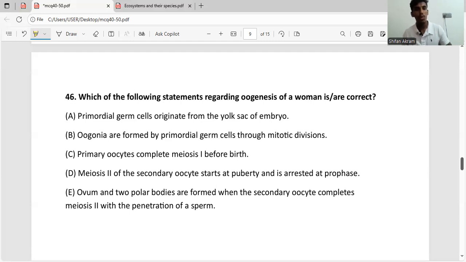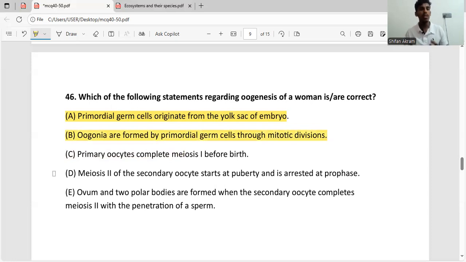The first answer is primordial germ cells originate from the yolk sac of the embryo. Primordial germ cells are the precursor cells of gametes. These are the first cells that are involved in oogenesis, and they originate from the yolk sac of the embryo, which is correct. So I'll highlight it. B says oogonia are formed by the primordial germ cells through mitotic division. The second type of cell involved in oogenesis is the oogonia. Primordial germ cells form the oogonia by mitotic division. So the second one is also correct.